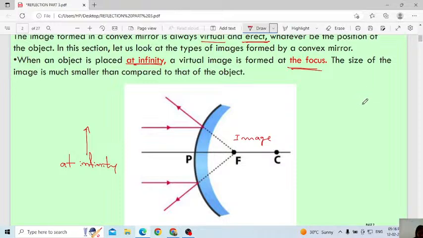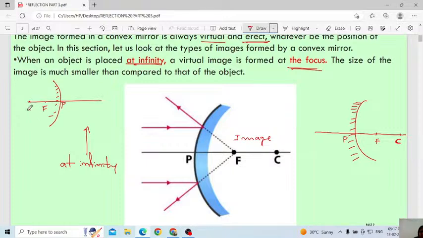I will tell how to draw the ray diagram. This one is the convex mirror, this is the reflecting surface, the outside is the reflecting surface. Then this is the principal axis, as usual draw the principal axis. Then this is the pole, this is the focus, and this is the center of curvature. Understood? See how we write in the case of a concave mirror: we draw the concave surface like this, this is the reflecting surface, we write the pole here, focus here, center of curvature here.